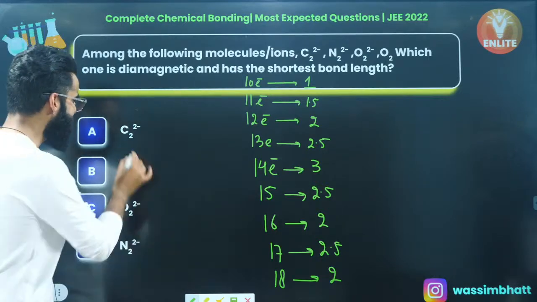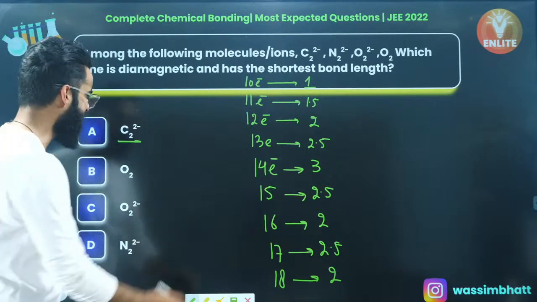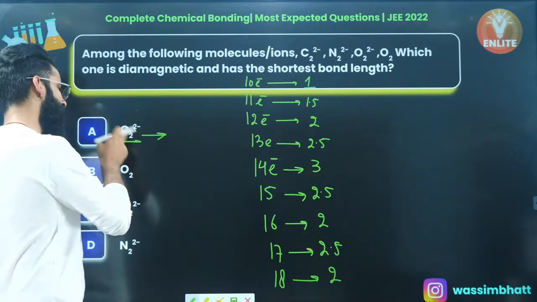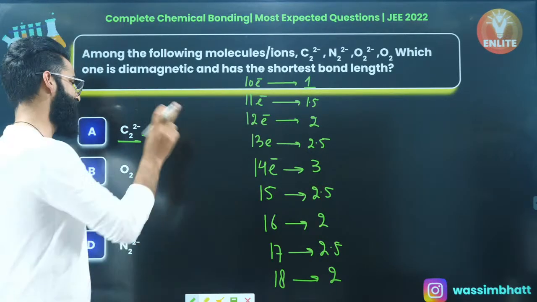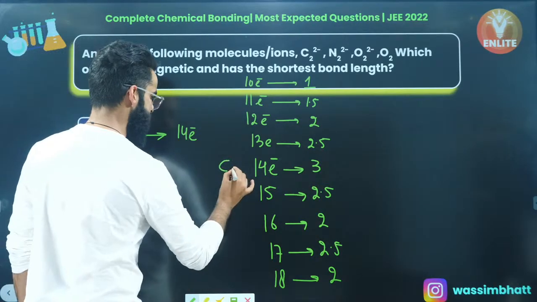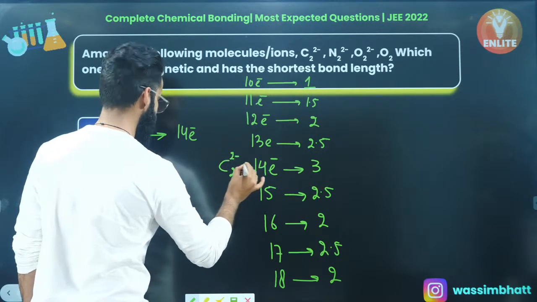Now, people, this is C2 2- over here, right? So how many electrons are there in C2 2-? One carbon has got 6 electrons. So 2 carbon atoms will have 12 electrons. And there is a 2- charge as well. So it is a 14 electron species, right? So C2 2- comes under the category of 14 electron species.